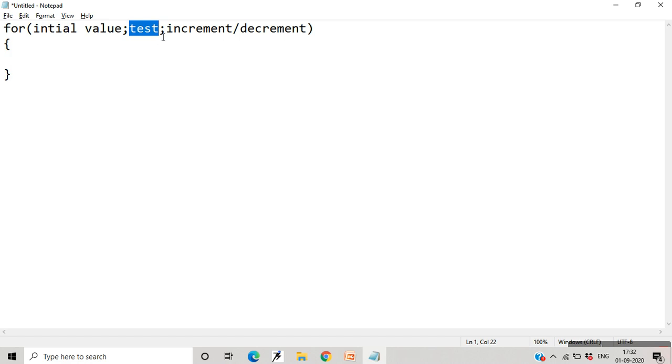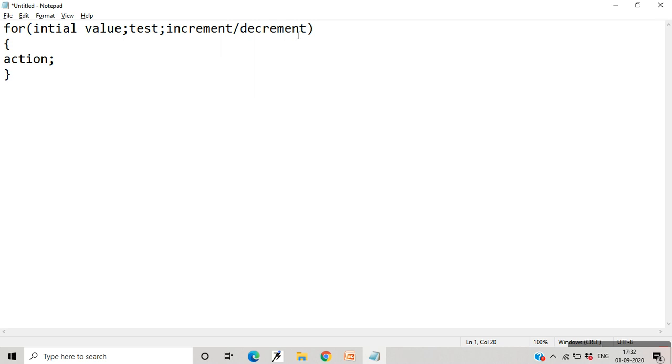If this condition is true, you enter the for loop and perform the action. Then, before leaving the loop, you either increment or decrement, or you give some condition over here that changes the initial value and brings it closer to making the test false.